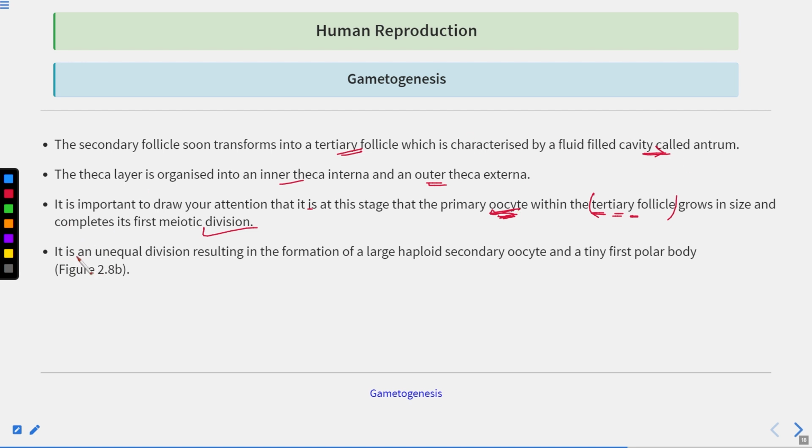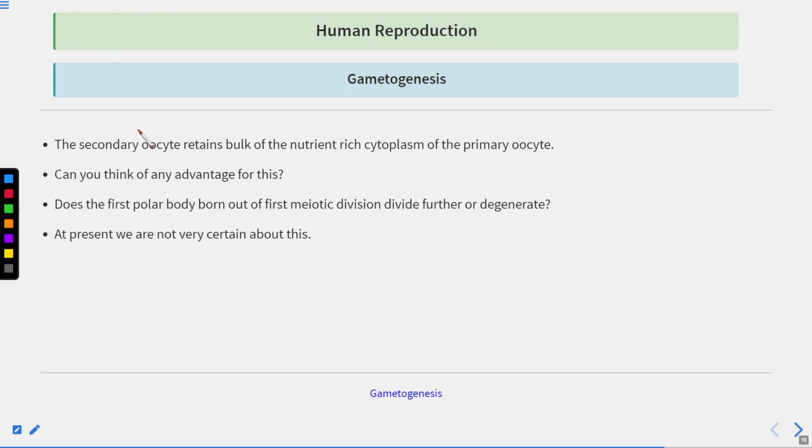Clear? Now it is an unequal division resulting in the formation of a large haploid secondary oocyte and a tiny first polar body. So from the primary oocyte, a large haploid secondary oocyte and a tiny first polar body is formed. Clear? Now, the secondary oocyte retains the bulk of the nutrient-rich cytoplasm of the primary oocyte.